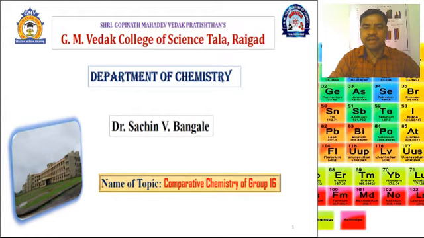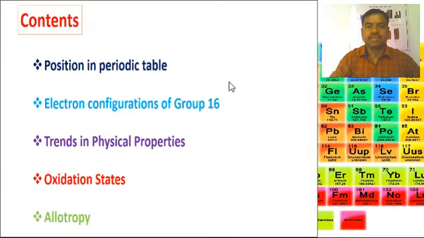Now I am here at the discussions of the topic, comparative chemistry of group 16 elements. The contents for today's discussion are: position in the periodic table, electronic configurations of group 16 elements, trends in physical properties, oxidation states, and the last one is allotropy.